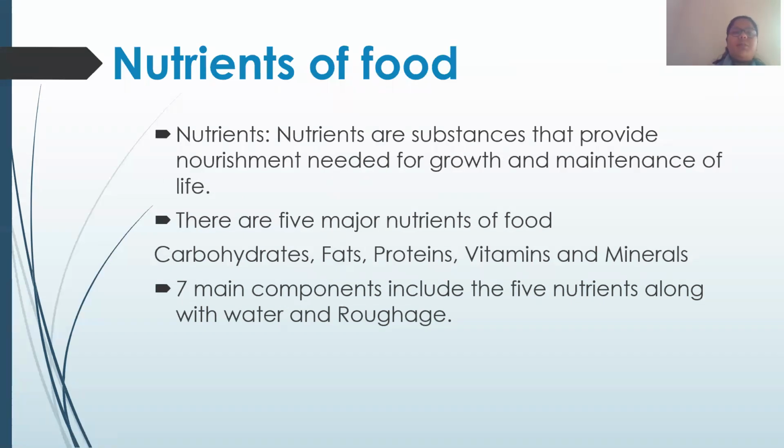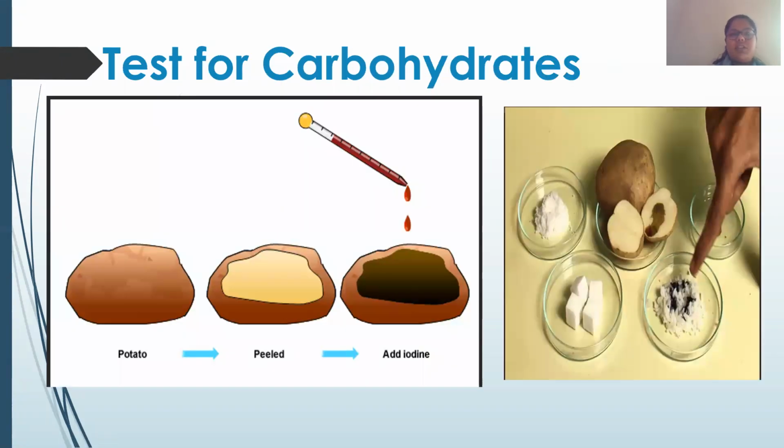Now, in this chapter, we studied about the various nutrients which are obtained. The first nutrient is carbohydrate. How can we say that carbohydrate is present in anything that you eat? Suppose we have taken a potato, and on that peeled potato, when you pour the iodine solution, it turns blue black in color. That means carbohydrate is present in that food.